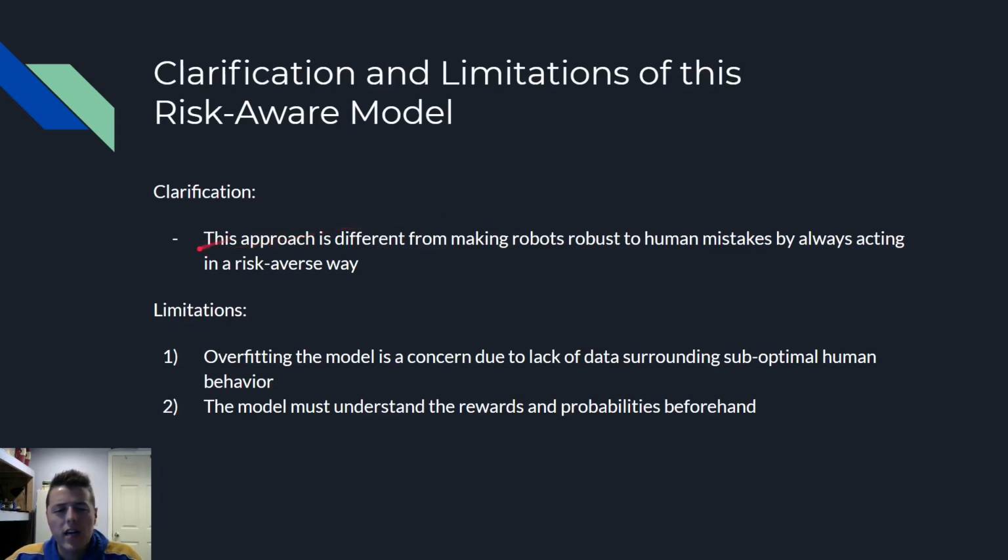And an important clarification is this approach is different from making robots robust to human mistakes by always acting in a risk-averse way. So this was actually really helpful for me. I almost assumed while reading this paper that this model just makes, let's take autonomous driving for example, every human drive like a cliche grandma, super passively and always acting risk averse, when that's not the point of this paper. The point is to predict humans making risk averse decisions.